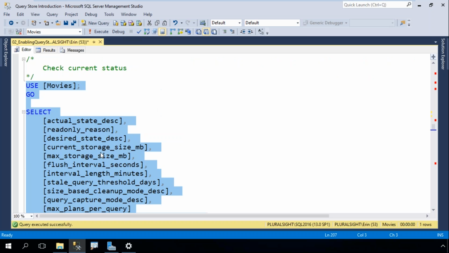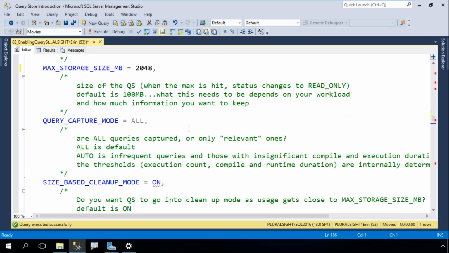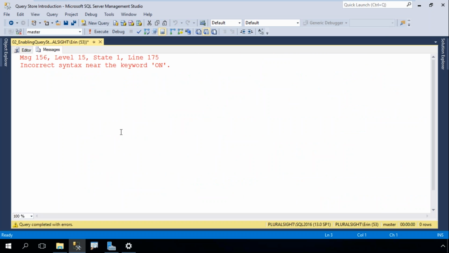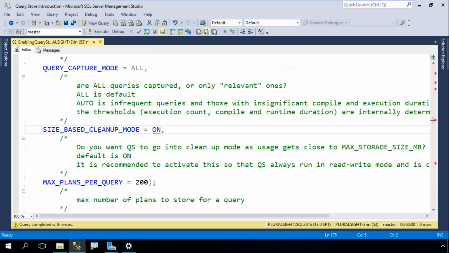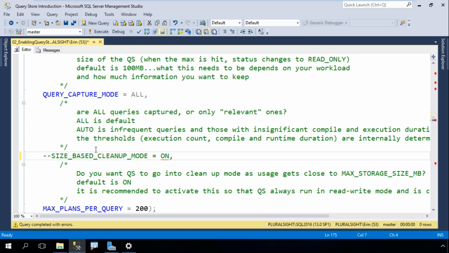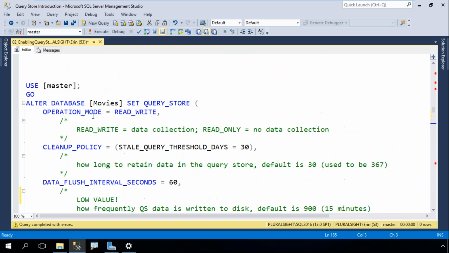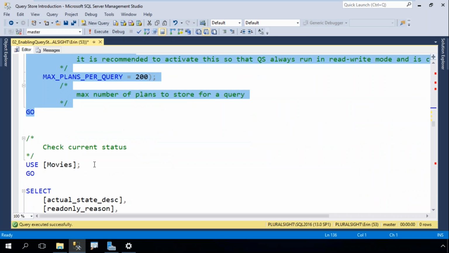So let's see if I change some of these, as long as I don't have a typo in here, which I think I do, and I don't know why. Yeah, incorrect syntax near on. Let me just turn this off. There we go. So I made some changes.